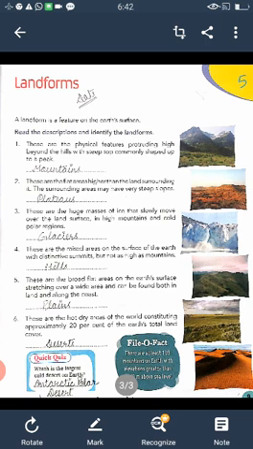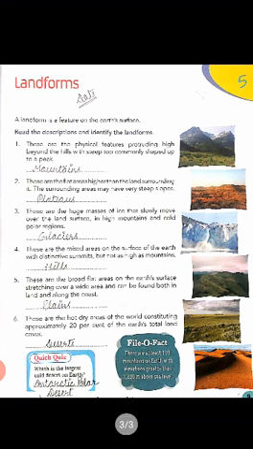Question number 1 is, these are the physical features protruding high beyond the hills with a steep top commonly shaped up to a peak. And the correct answer is mountains.